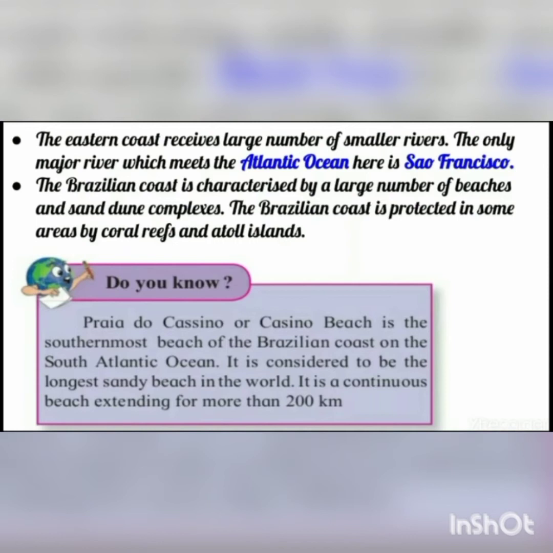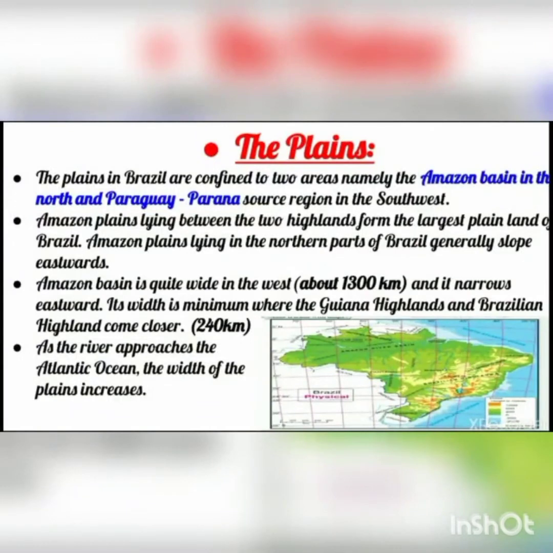The Brazilian coast is protected in some areas by coral reefs and atoll islands. How is the Brazilian coast protected? By coral reefs, meaning the underwater ecosystem, and atoll islands. I have told you about atoll islands already. They are circular in shape, and the central part is open. So the Brazilian coast is protected in some areas by coral reefs and atoll islands. Next we are going to study the plains.